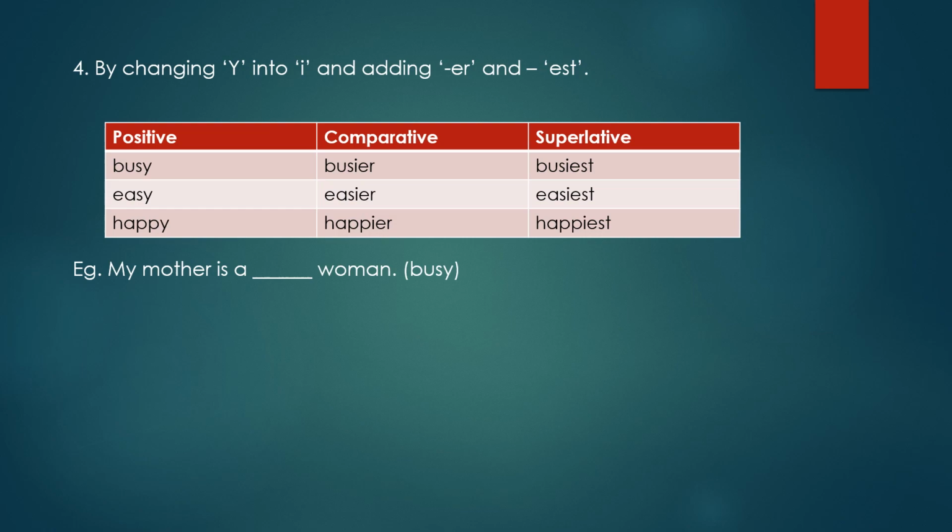Now solve this example, again yourself. My mother is a dash woman. The adjective word is busy. Now put the correct degree of adjective in the blank. Do it yourself.